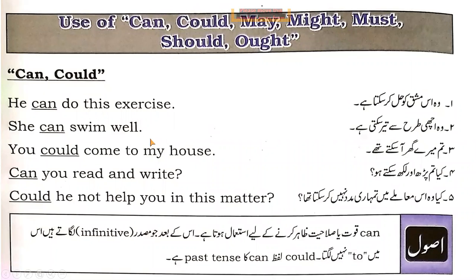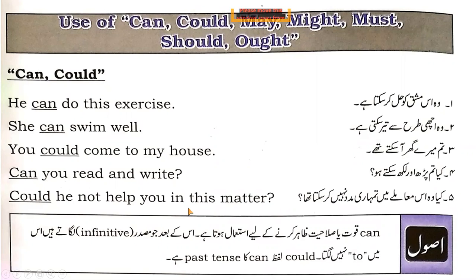Well means अच्छी तरह. You could come to my house. Could. Now, remember, it represents the past time. तुम मेरे घर आ सकते थे. Can, it can translate in the way सकना. सकता है, सकता था, सकती थी, सकते थे. Can you read and write? Now again present time. क्या तुम पढ़ और लिख सकते हो?